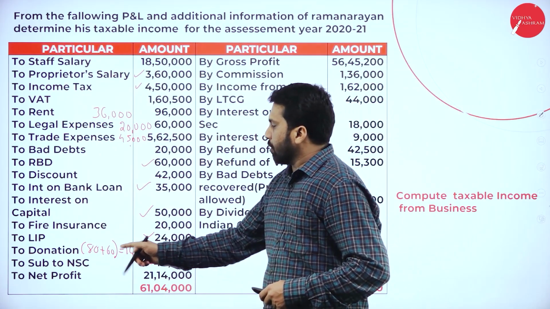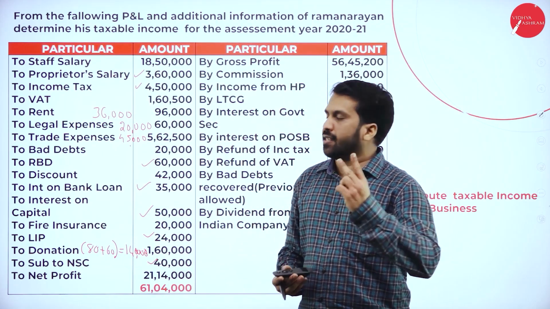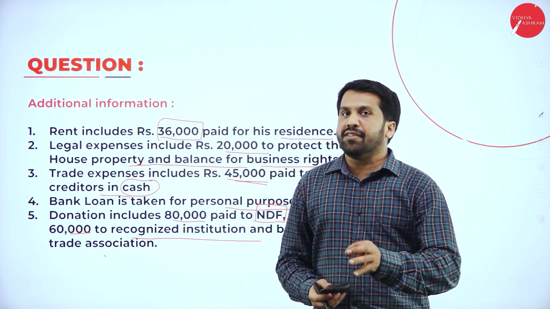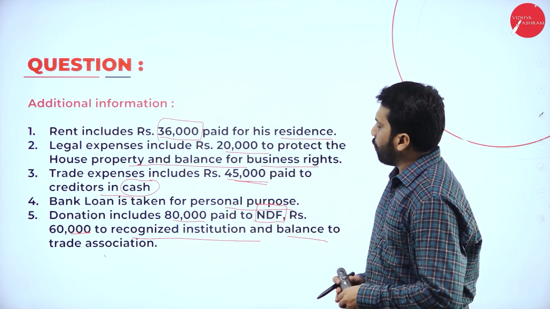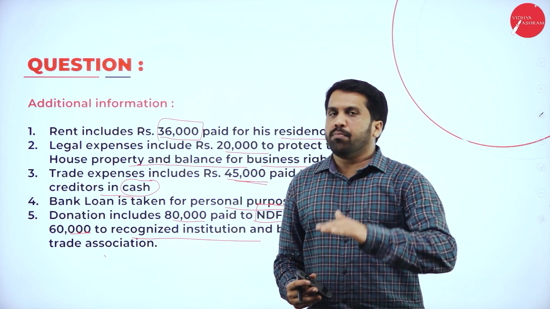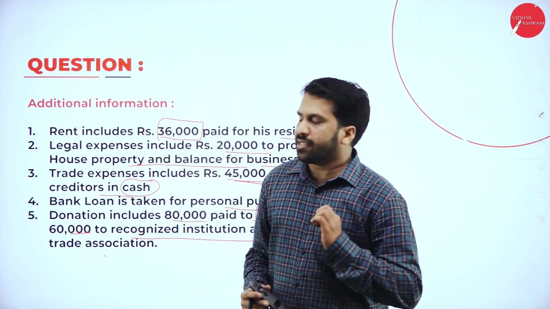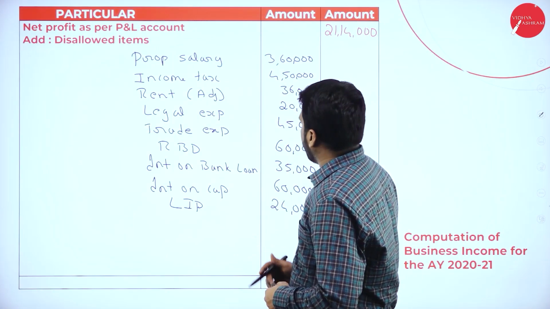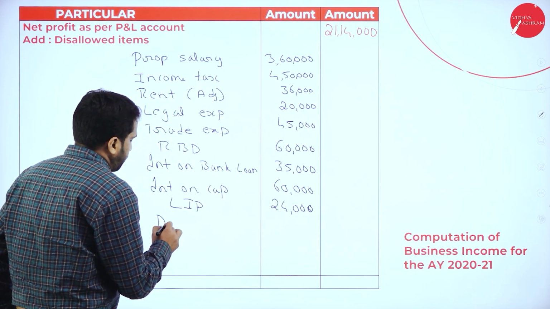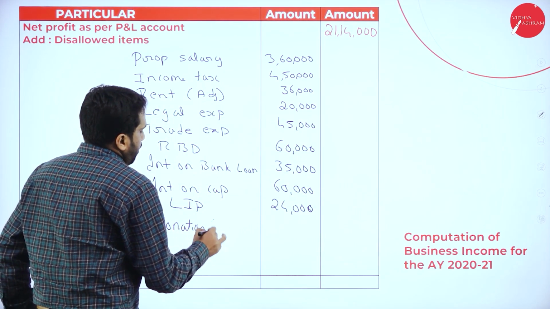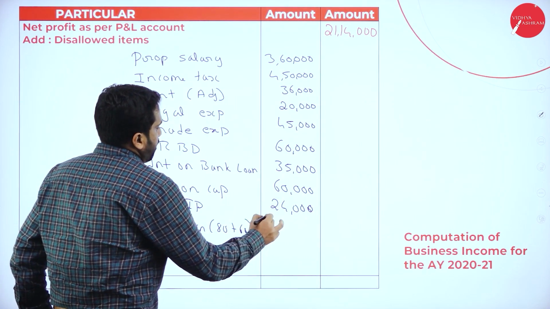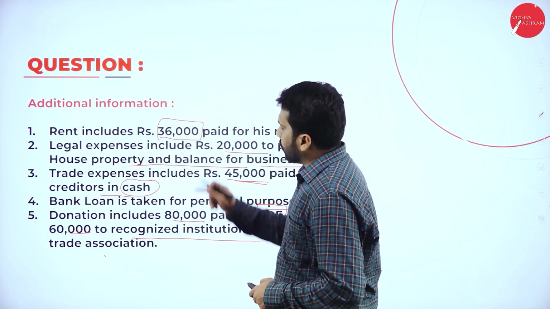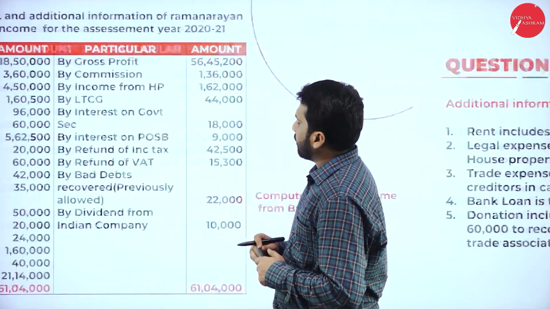After LIP we have donation. Donation we have two things as per the adjustment. 80,000 paid for NDF, National Defense Fund, and 60,000 paid for recognized institution. Both are not paid for business. Now 80,000 plus 60,000 we get 1,40,000. So we get donation 1,40,000. After donation, do we have anything? Hope there is nothing left.